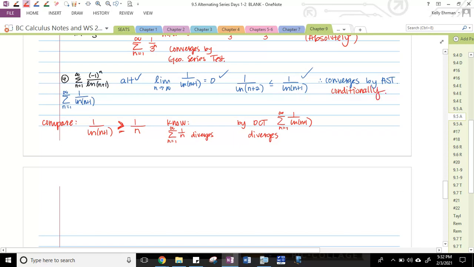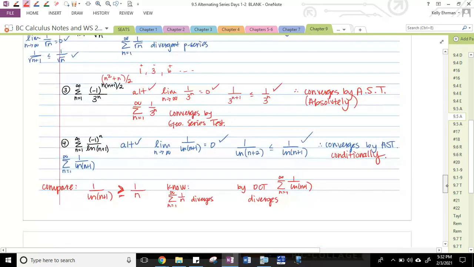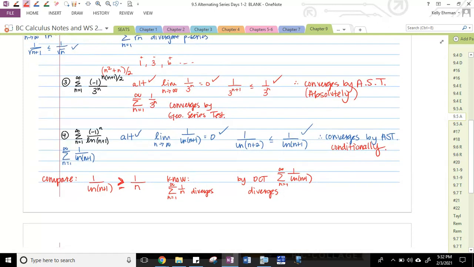Alternating series test and remainders, and especially the remainder part, and this idea of conditionally and absolutely, they are definitely going to pop up on our AP test in both parts usually. The remainder part tends to be in the free response, and this conditionally absolutely stuff tends to be in the multiple choice.